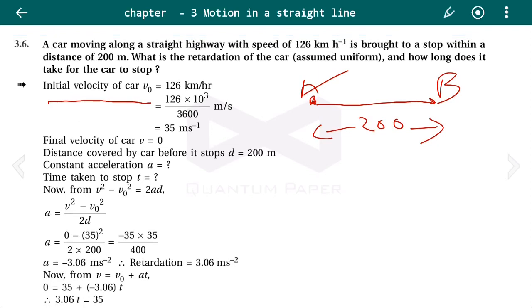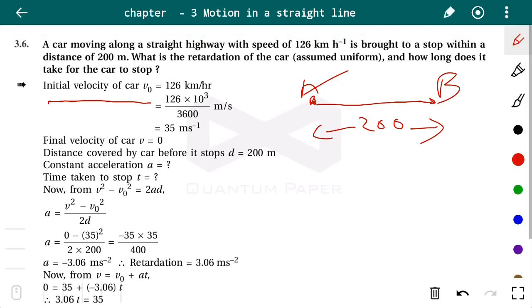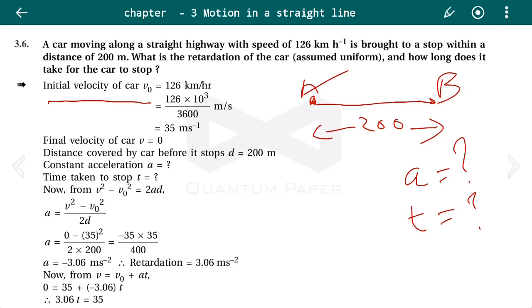Then what is asked? What is the retardation of the car and how long does it take for the car to stop? So over here what we need to find is retardation and time taken for the car to stop. So we need to find A and T. Now see, initially what we are having? We are having V0, V and D, right? We need to find A.